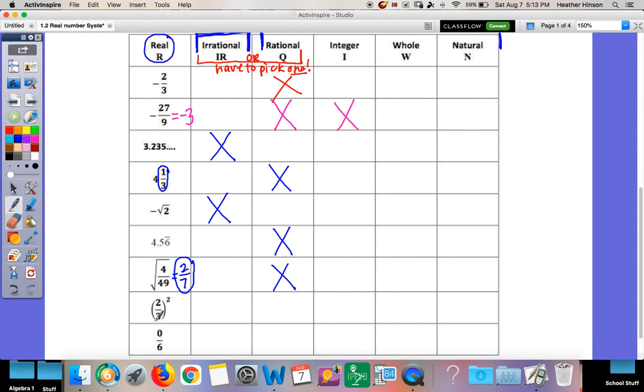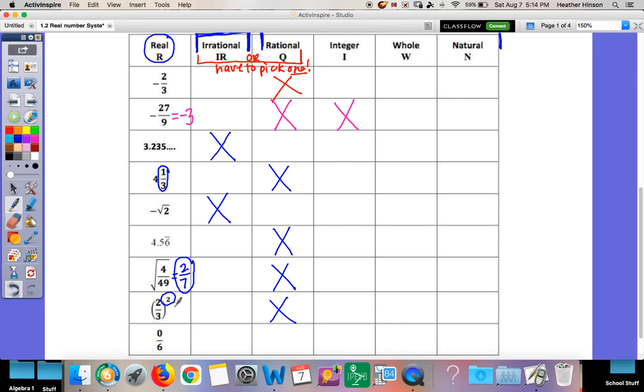Okay, the 2 over 3 squared, is that irrational or rational? Remember, fractions are rational. So then I go down my list. Is it also an integer? No decimal or fractions. Well, it has a fraction, but we can also square it.